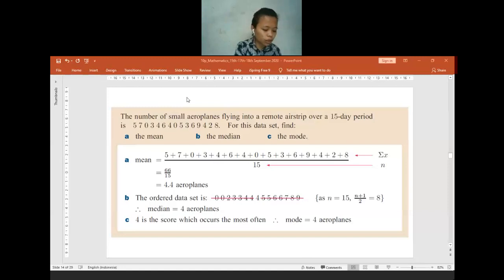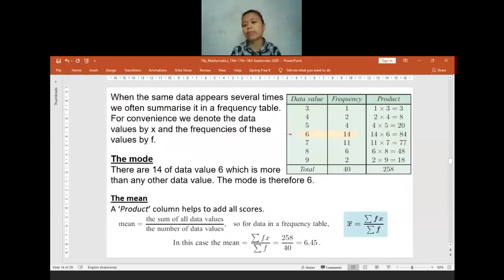Okay, if you have no confusion, I will continue to the data that is given in a table. Here you already have the frequency table. If you already have the frequency table, how do we find the mean? If you are going to find the mean, you have to find the product of the data and also the frequency.